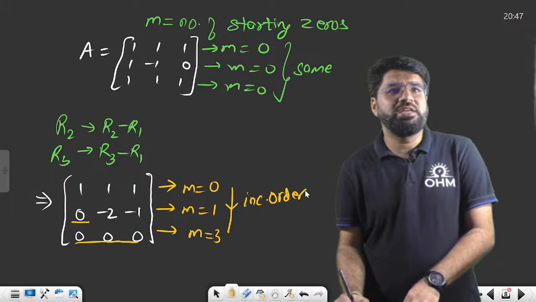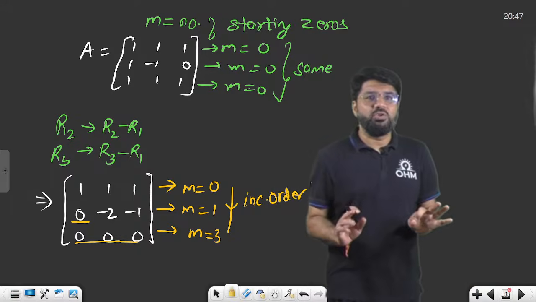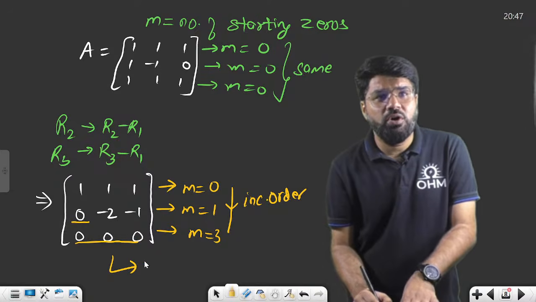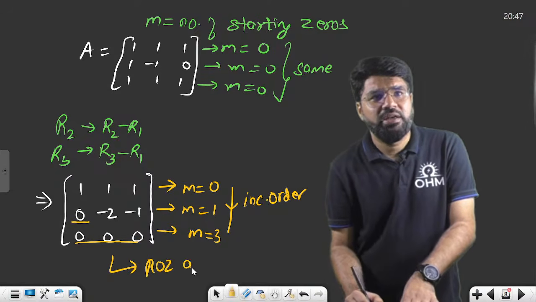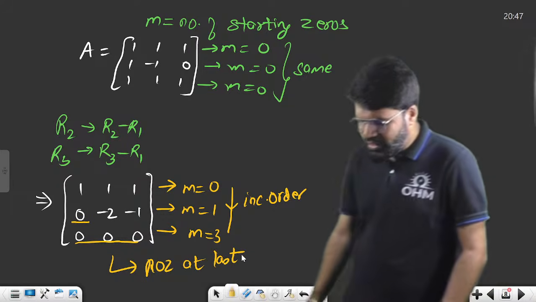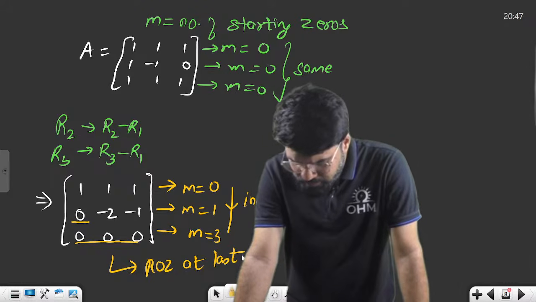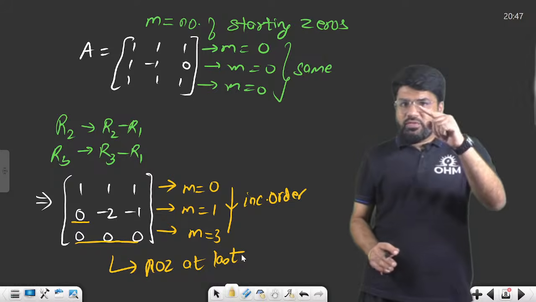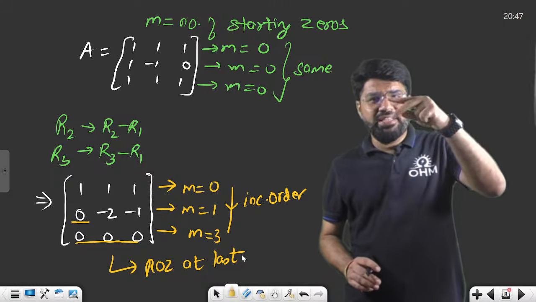And you see, there is a row of 0 also, meaning a row full of 0. I told you, if there is a row of 0, it has to be at the last. Perfect? Yes, so there is a row of 0 which is at the last. So the row of 0 is at the last, and the number of starting zeros are in increasing order.